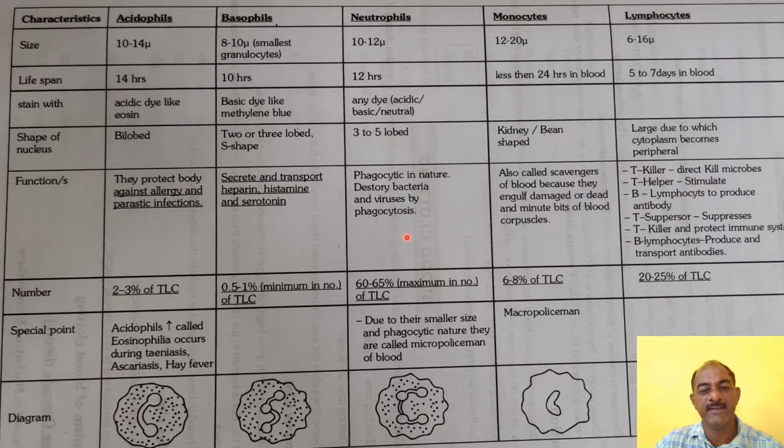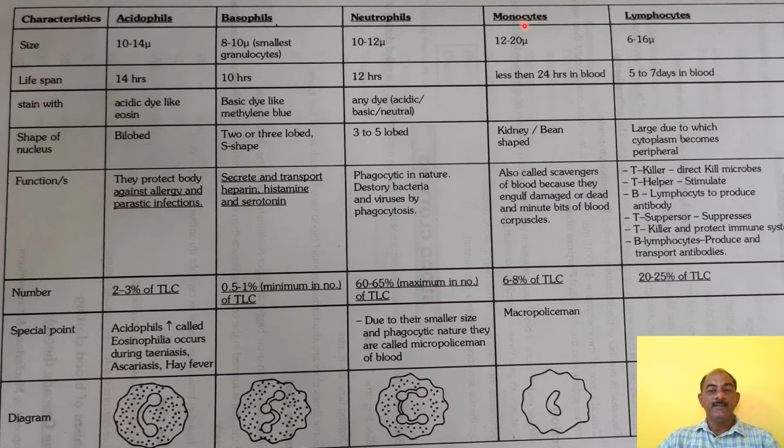They destroy bacteria and viruses by phagocytosis. In the total leukocyte count, the maximum number is neutrophils, 60 to 65%. Due to their smaller size and phagocytic nature, they are called micropolicemen of blood. And that is the diagram of the neutrophil.